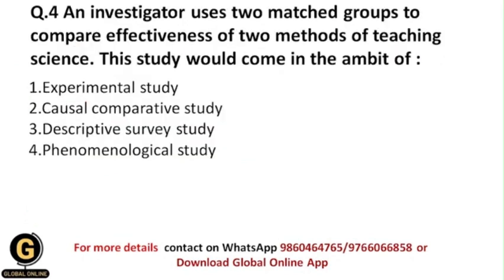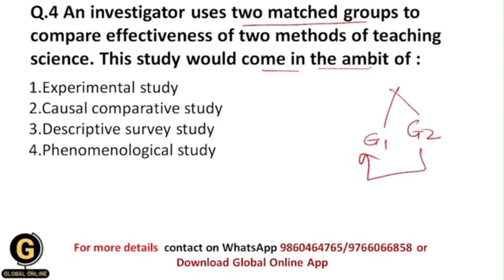An investigator uses two matched groups to compare the effectiveness of two methods of teaching science, and this study would come in the ambit of... So the investigator wants to see the effectiveness of two methods of teaching science, and for that he has made two matched groups. So basically I have two groups over here, group 1 and group 2, and I'm going to compare these groups because I want to study the effectiveness of two methods of teaching science. So for such a study, what kind of study am I going to follow?